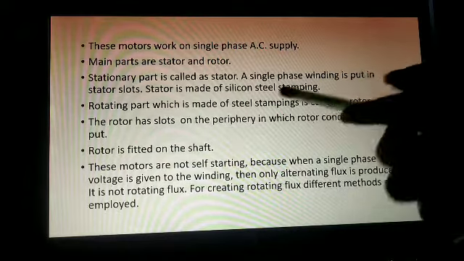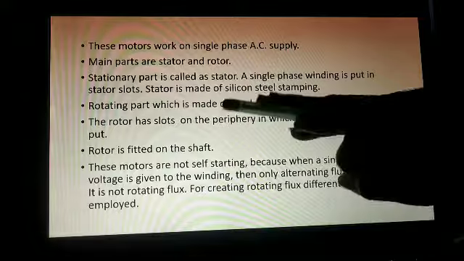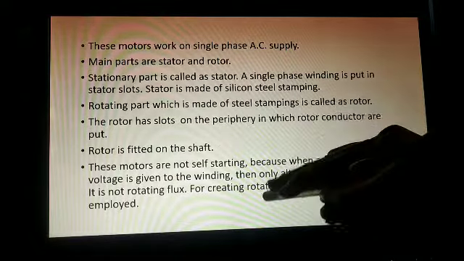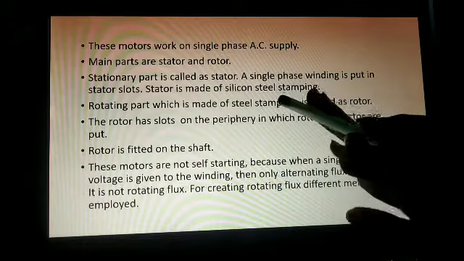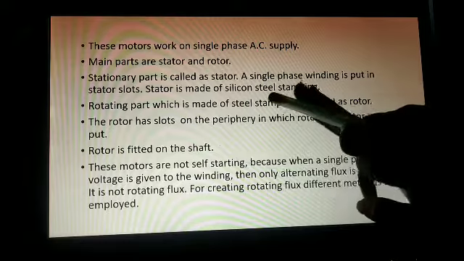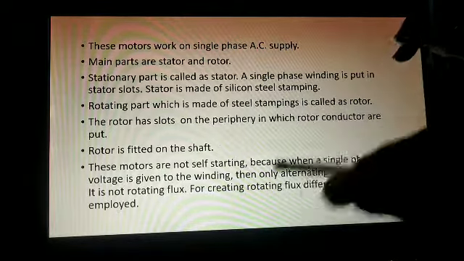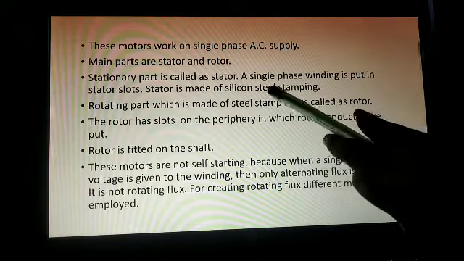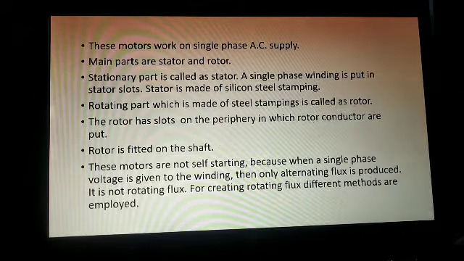We have to give some external torque, some external rotating force to rotate, right? We cannot go physically and give the force every time. Once we give the force, it will rotate on its own, but that is not possible. So we have to use different methods, and we will learn that.